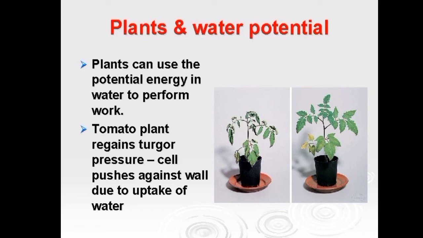When there is a difference in the water potential between two regions, the water molecules move from the region of higher water potential to the region of lower water potential. The movement of water will take place in an osmotic or other system from the region of higher water potential to the region of lower water potential.